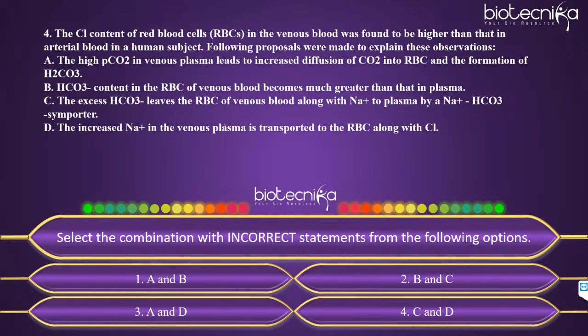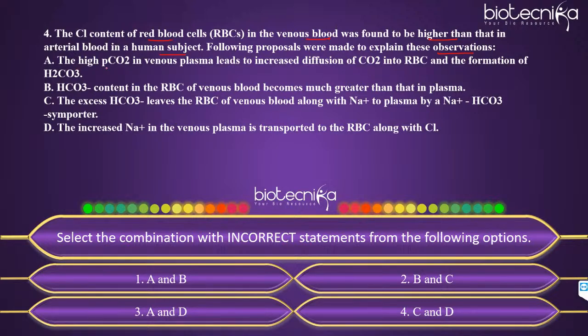So the next question is again a statement based question. It is related to your respiratory system. The question says the chloride content of red blood cells in the venous blood was found to be higher than that in the arterial blood in a human subject. Following proposals were made to explain these observations.